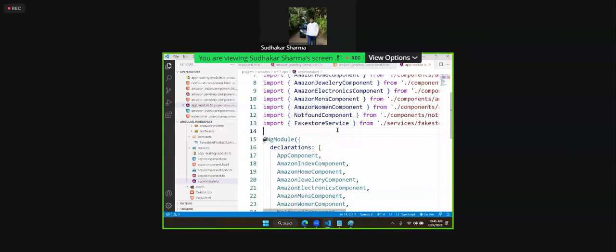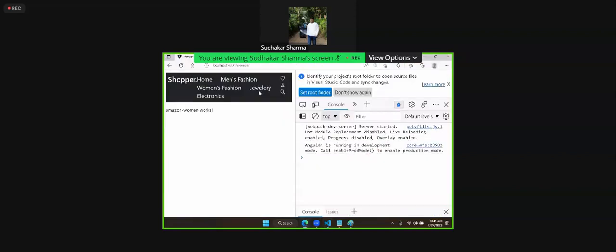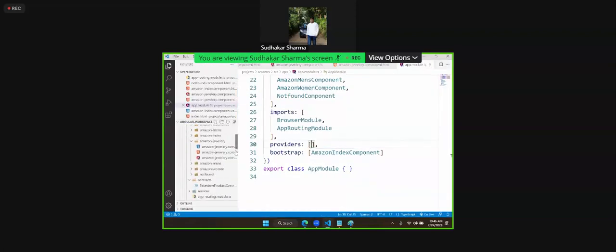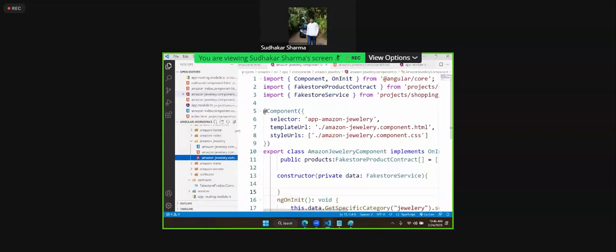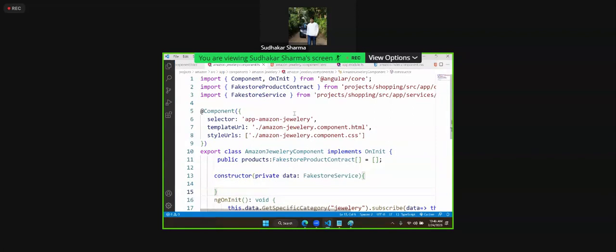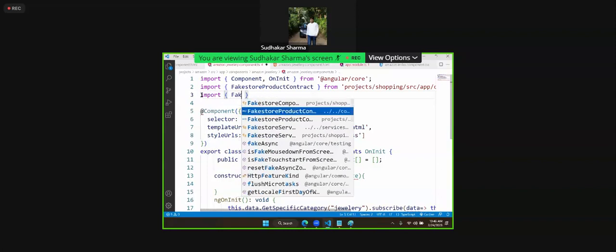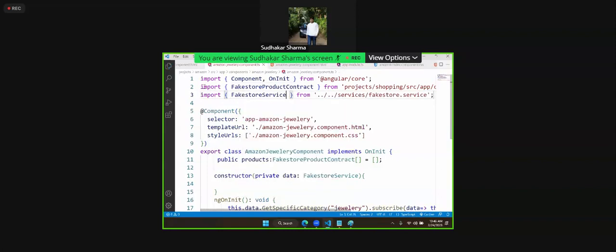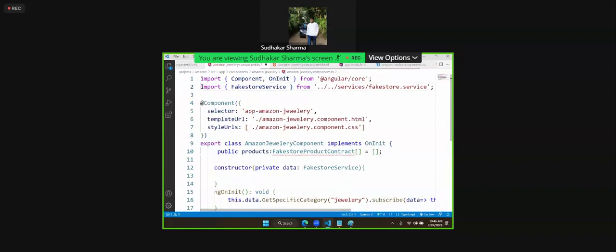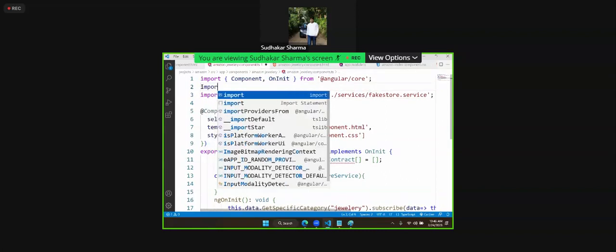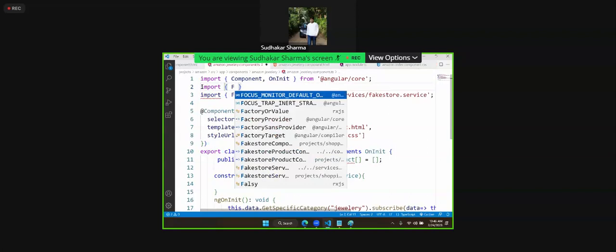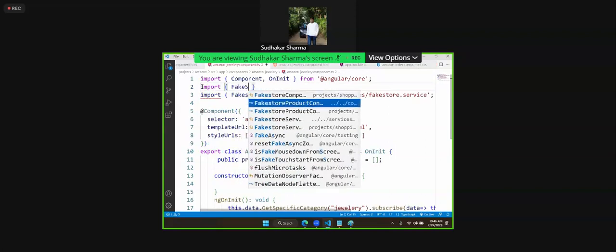So here in jewelry also, these are from another location. Yeah, this is not here. You have to import fake store service. And you have to import this contract also. The path is wrong, I am just adjusting the path. Fake store product contract.